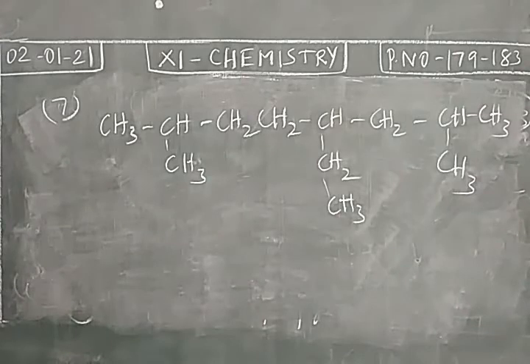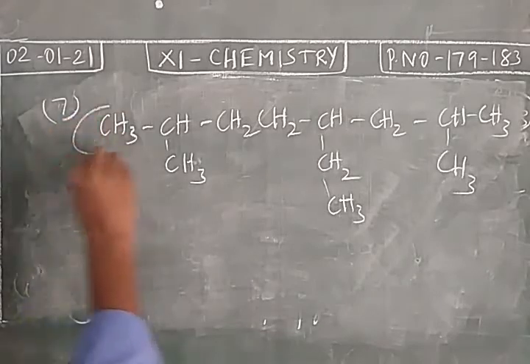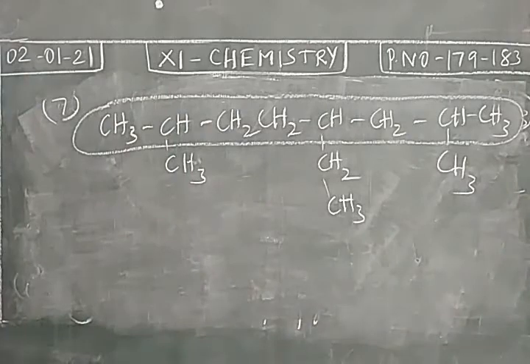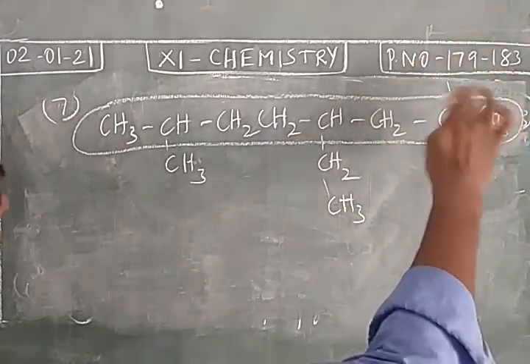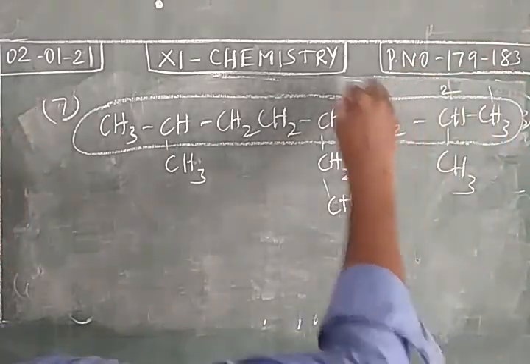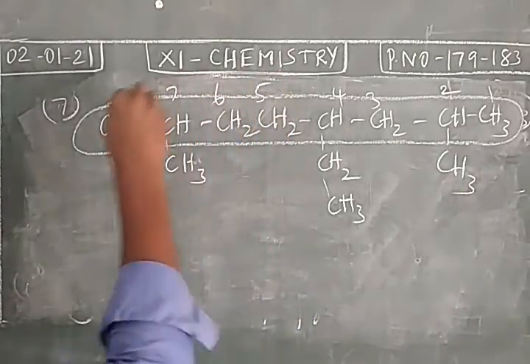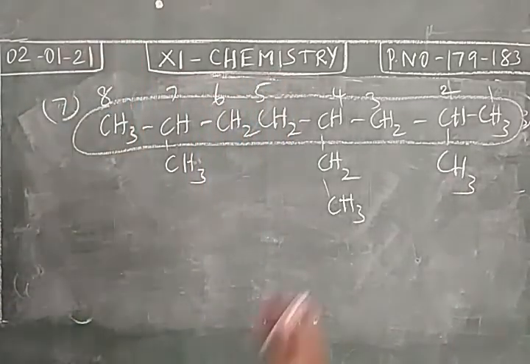Okay, for the saturated hydrocarbon, we have to write the name. First, we have to select the longest chain. Okay. This will be the longest chain. You can give number from left to right as well as right to left. So when you give number from right to left, what will be the prefix?